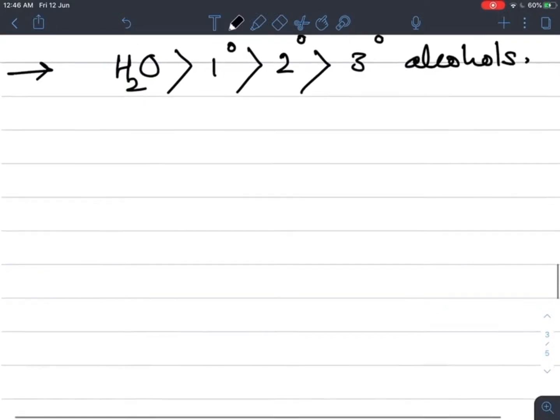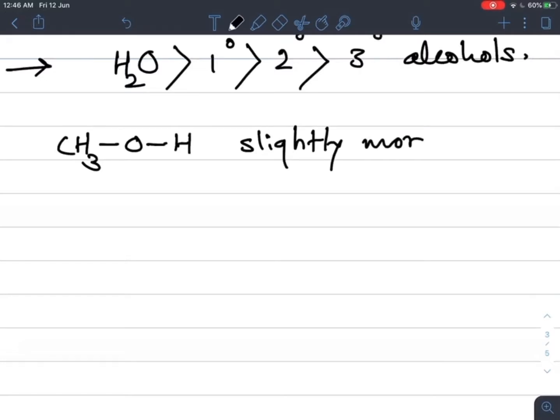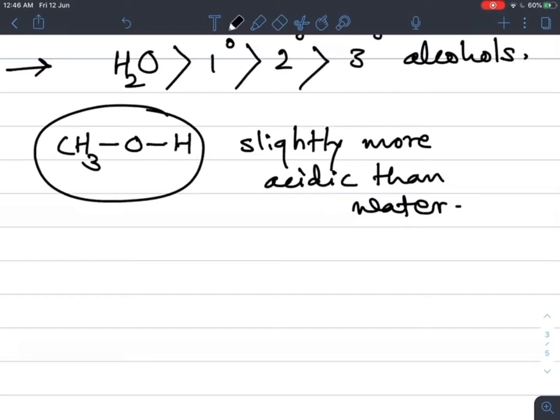Now if we take the example of methyl alcohol, CH3OH, it is experimentally proved that methyl alcohol is slightly more acidic than water. It is very important to note that methyl alcohol is slightly more acidic than water.